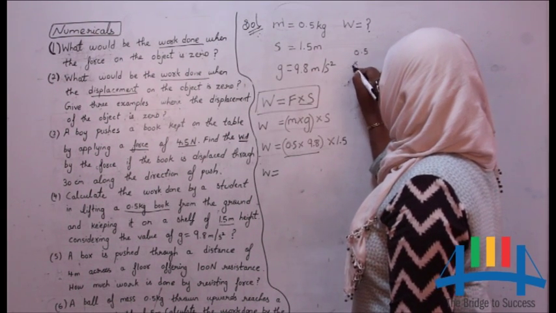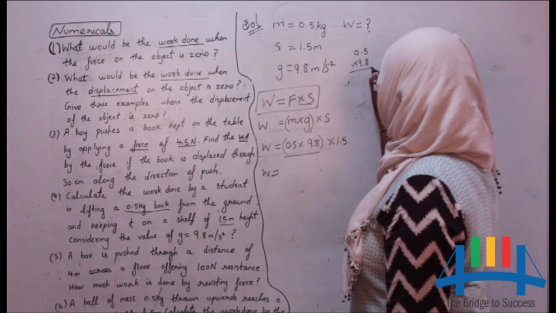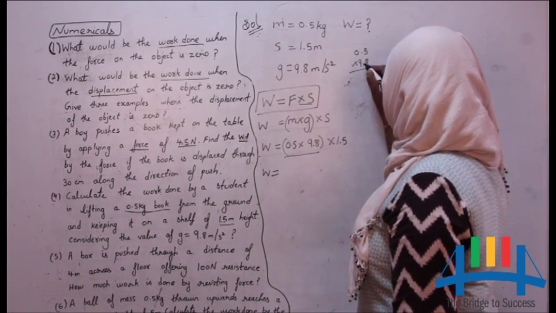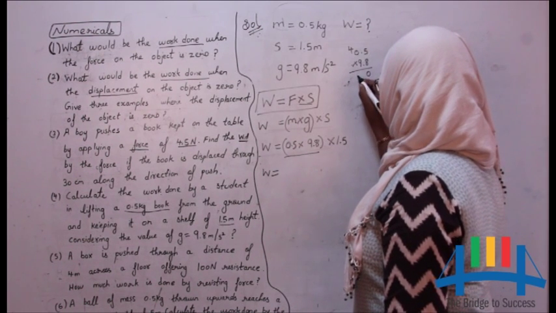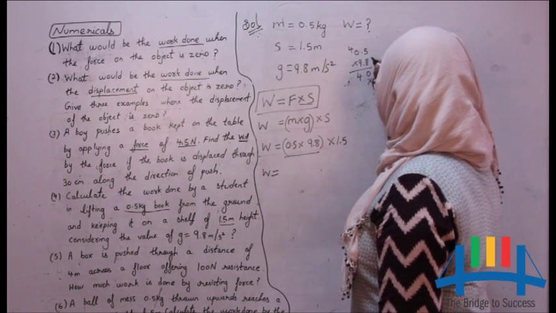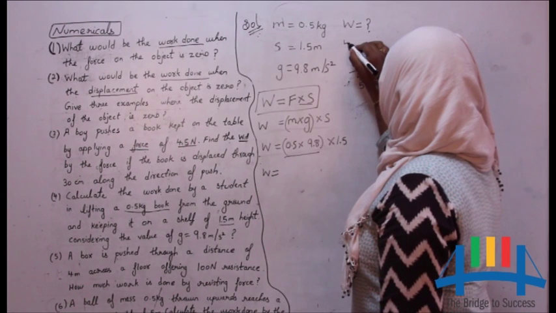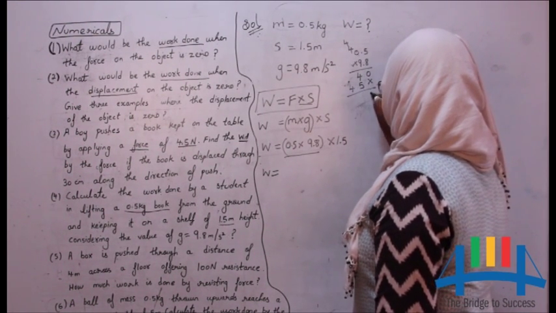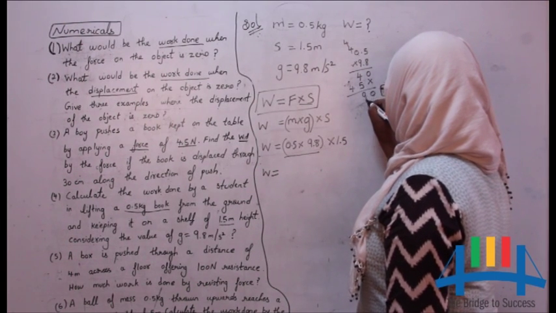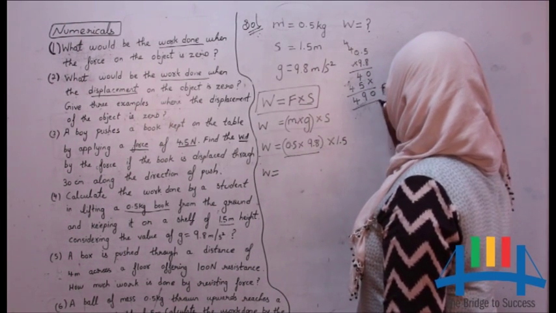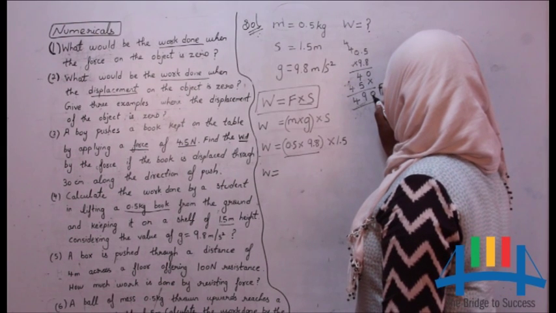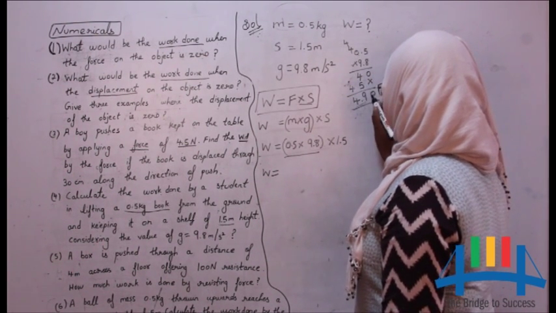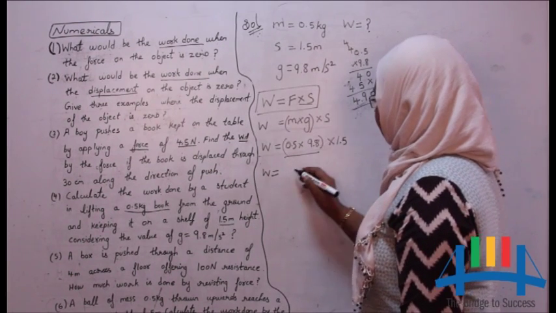0.5 into 9.8. 8 fives are 40, 8 zeros are 0, 4 into 9 fives are 45, and 9 zeros are 0. This 4 comes here, 0, 5 plus 4 is 9, then 4, 1, 2. Then we have to keep the point here, because after 2 we have a point. So 4.9 is the answer.